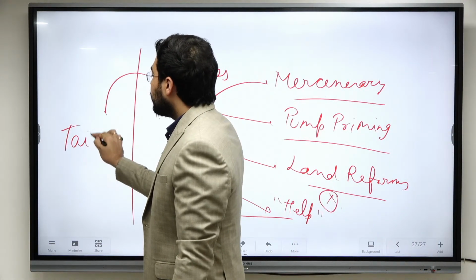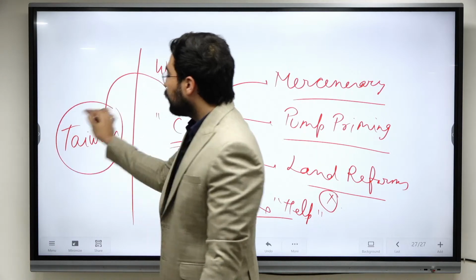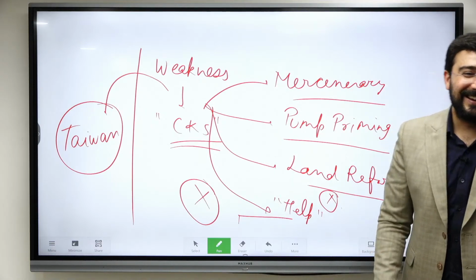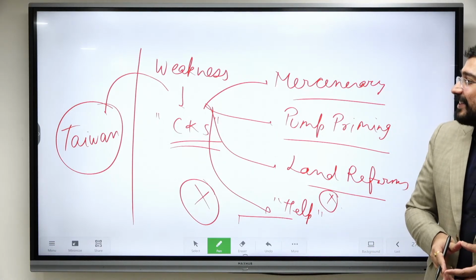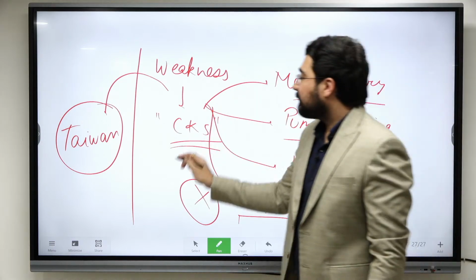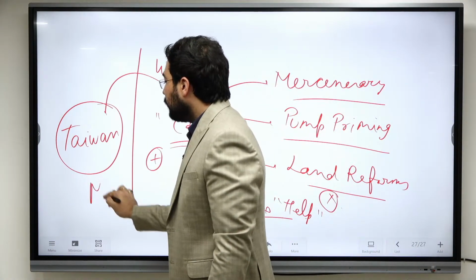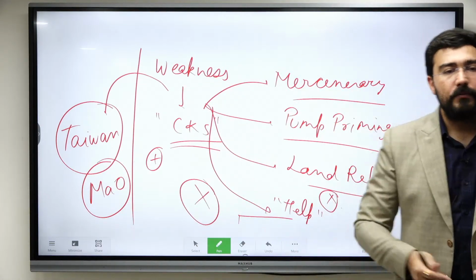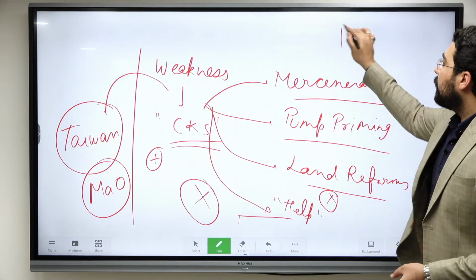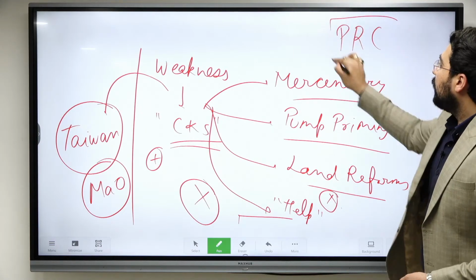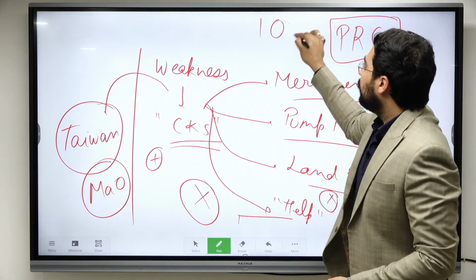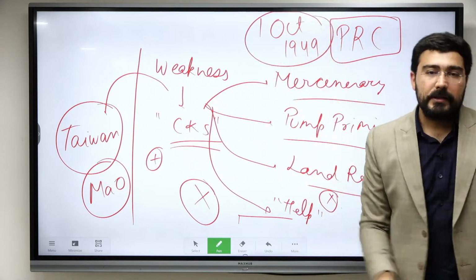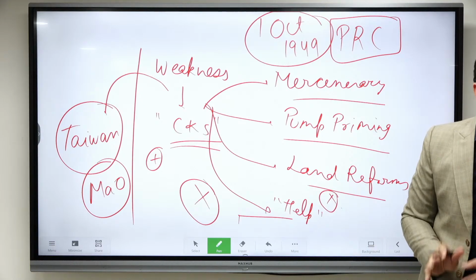So Chiang Kai-shek went to Taiwan. In Taiwan, he is known as the father of the nation. Mao, as all of you know, as well as Zhou Enlai, these two became the important people, and they created the People's Republic of China on the 1st of October. This is considered as the Chinese Revolution.